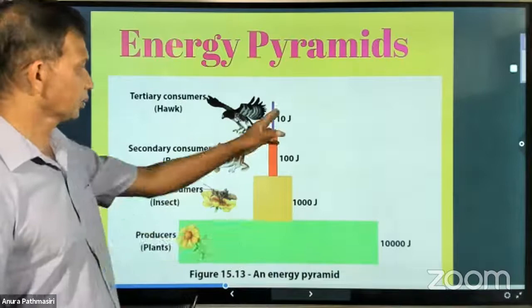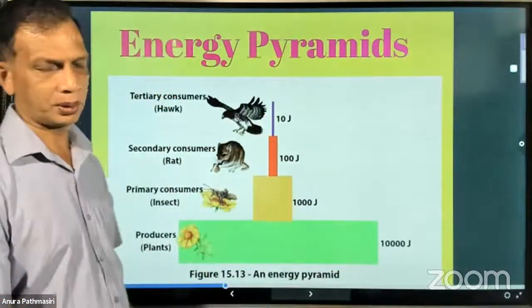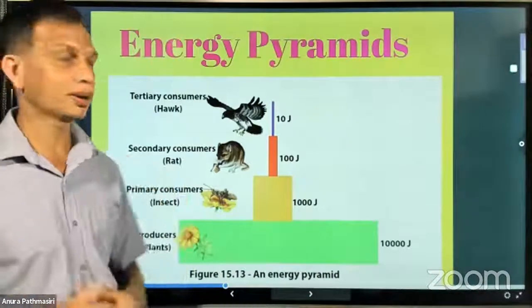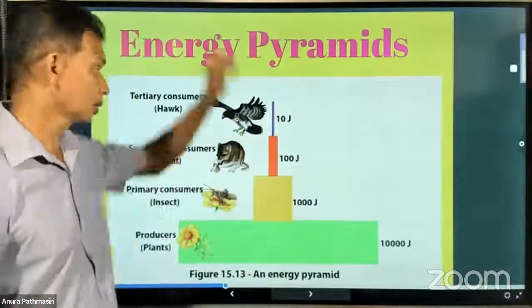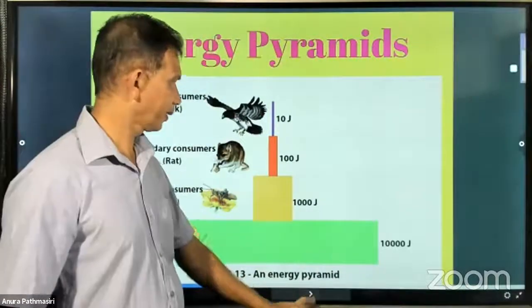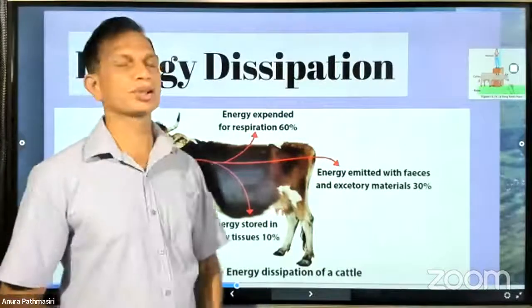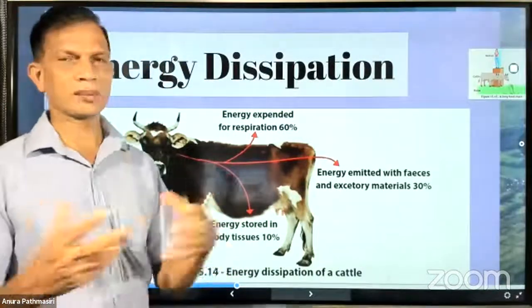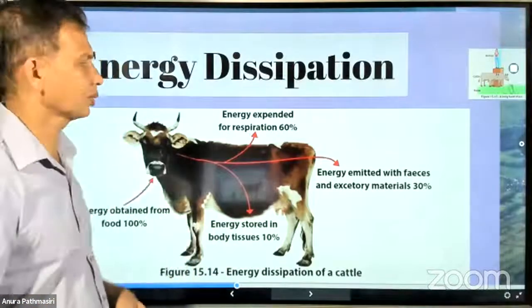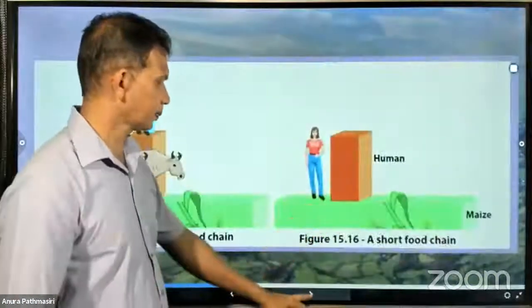The energy goes on when the producer has a certain amount of energy. It shows the amount of energy that is received by the top level. Next, energy dissipation. What happened to the energy that a particular organism has? You know, 10% is passed to the next level, and this is the story of the pyramid.